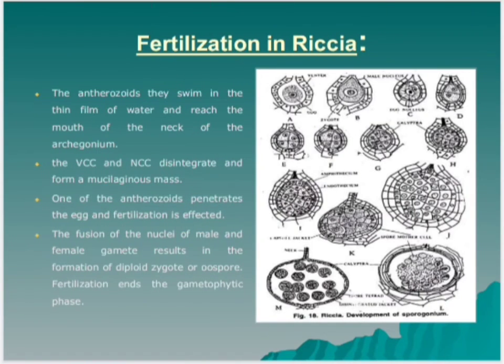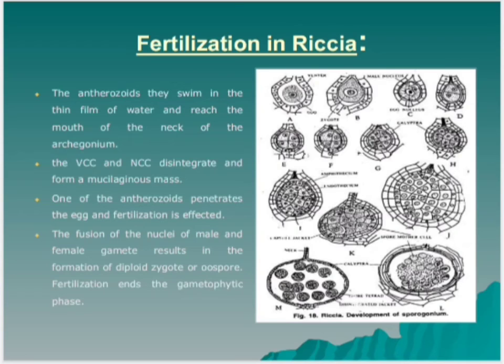Now, fertilization in Riccia. Water is essential for the fertilization process. It enters into the antheridial chamber. Apical cells of the antheridial wall get swollen by absorbing water. These cells become softened and finally break down to release a mass of antherozoids. The antherozoids come up to the dorsal surface of the thallus from the antheridial chamber, where they swim in the thin film of water and reach the mouth of the neck of the archegonium.